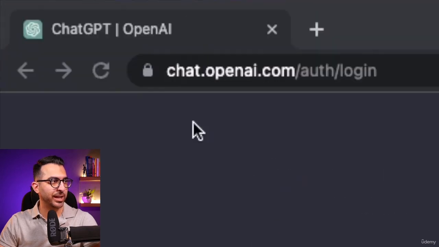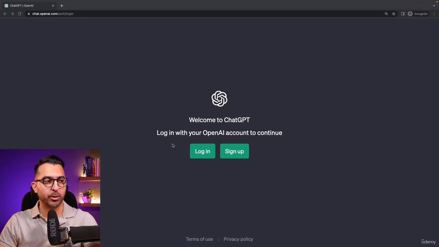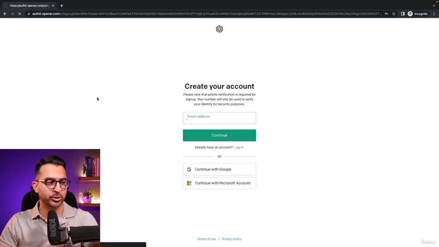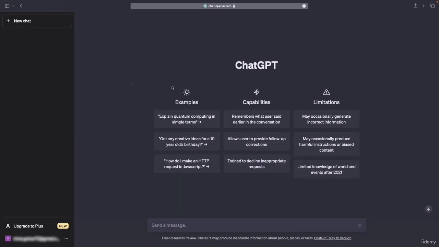Or go to chat.openai.com. You will be able to set up your account if you don't have one, or if you have an account, you will be able to log in there. The process of setting up your account is extremely simple. All you need to do is to click on setup, add your email, select a password, provide a phone number, and that's all. After you create your account, this is what you will have, okay?